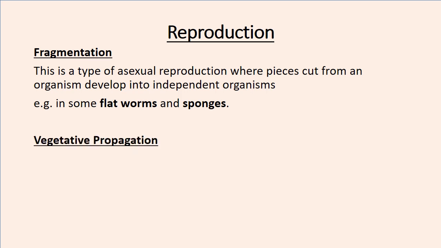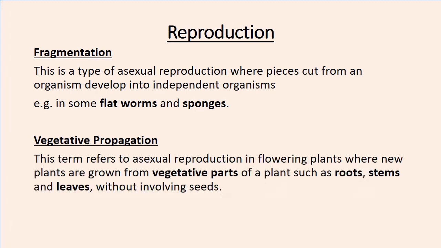The last one is vegetative propagation. So vegetative propagation refers to asexual reproduction in flowering plants, where new plants are grown from vegetative parts of a plant, such as roots, stems, and leaves, without involving seeds. So a plant has parts which are vegetative, which are capable of growing when you cut them or you do some things to them. Okay, so I'm talking about roots, stems, and leaves. Okay, so this vegetative propagation involves getting a part of the plant and producing a new plant.